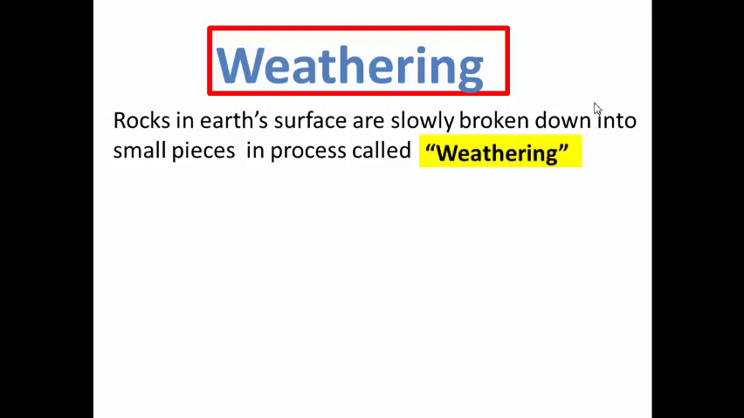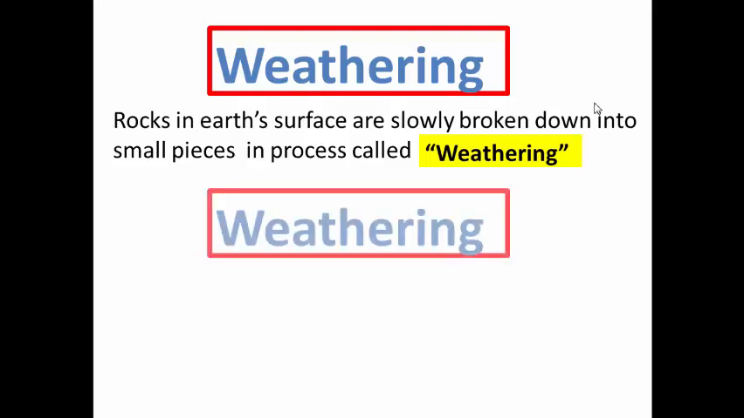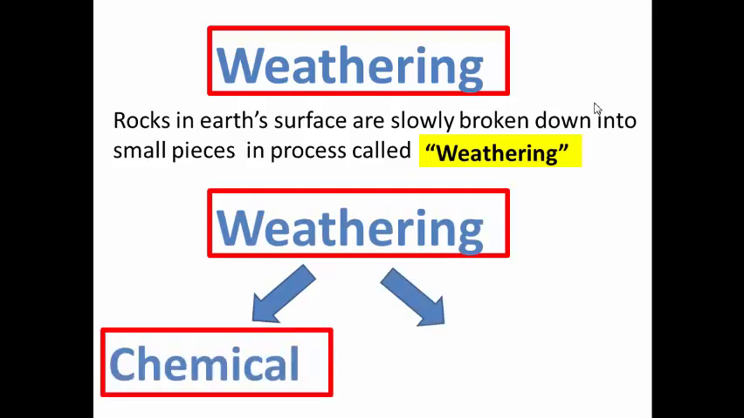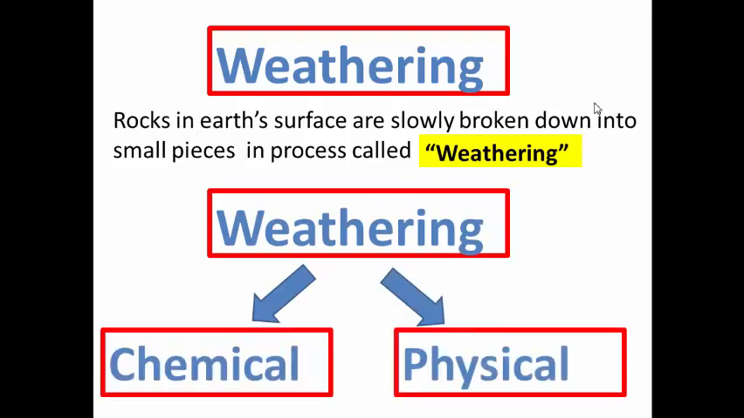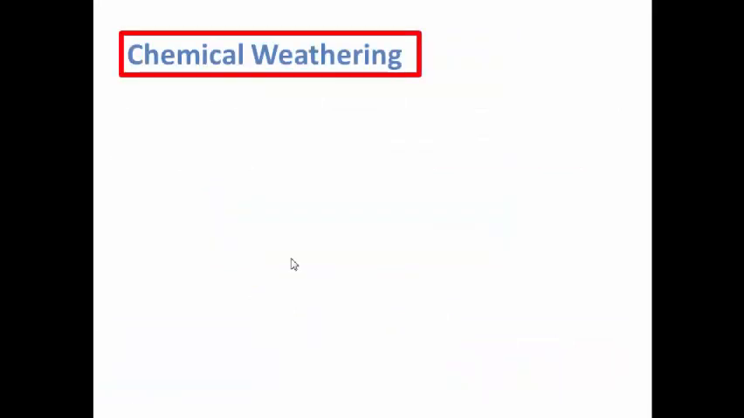Teacher, do we have types of weathering? Yes, we have two types of weathering. We have chemical weathering and we have physical weathering. So, what's the difference between chemical and physical weathering? Now, I'm showing you chemical weathering.